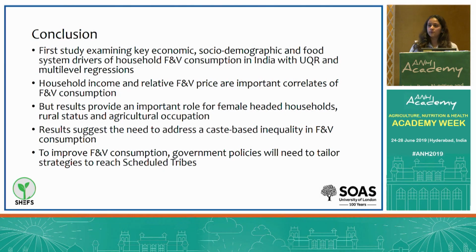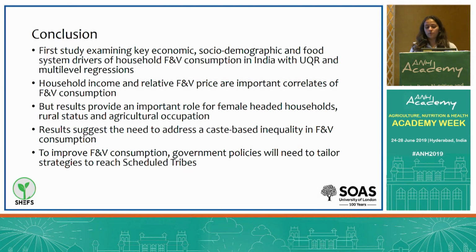So in conclusion, this is the first study that examines the key economic, socio-demographic, and food system drivers of household fruit and veg consumption in India using UQR and multi-level regressions. To summarize the key results, firstly, household income and relative price of fruit and veg are important correlates of fruit and veg consumption, but household F&V consumption is also higher where households are headed by females, are rural, or involve agricultural livelihoods. Secondly, the association of fruit and veg consumption is seen to vary substantially across the consumption distribution.